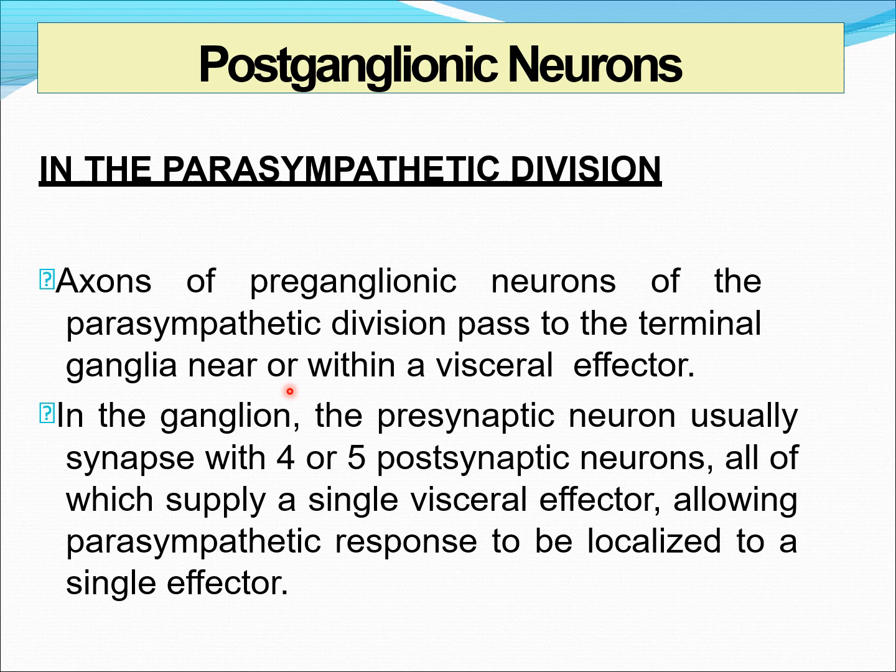Then, from the terminal ganglia, 4 or 5 postsynaptic neurons originate. Although they are 4 or 5 in number, they go to a single organ. So, the parasympathetic response is localized in that organ only. It is not generalized like in the sympathetic nervous system. Otherwise, we can say the sympathetic nervous system response is generalized, but the parasympathetic nervous system response is localized.